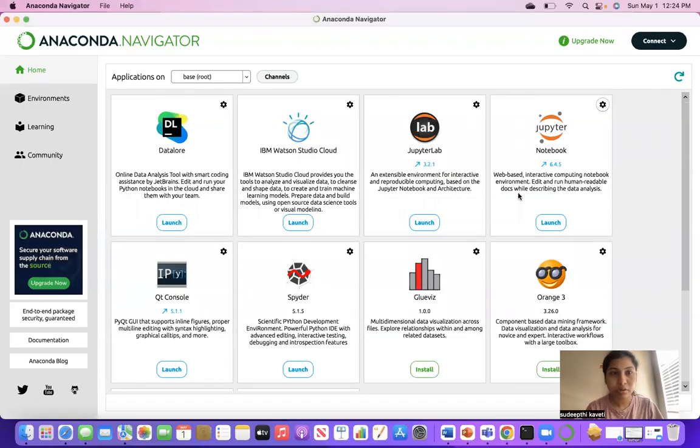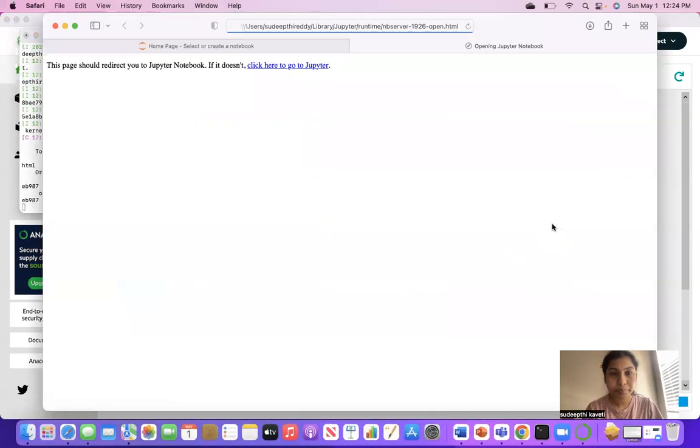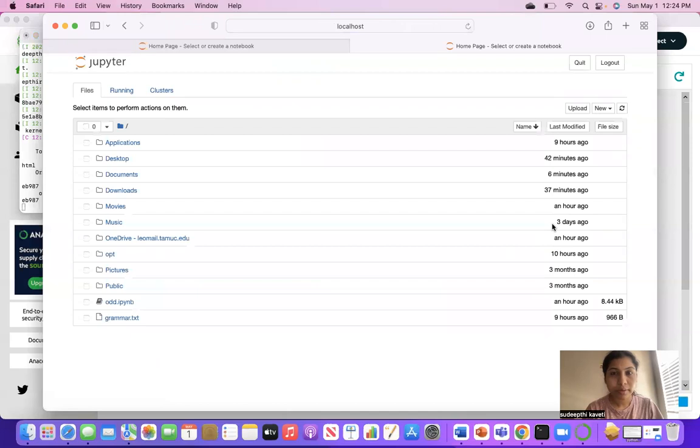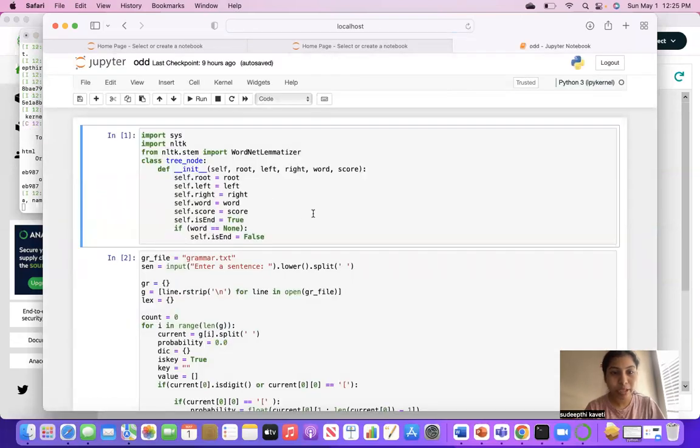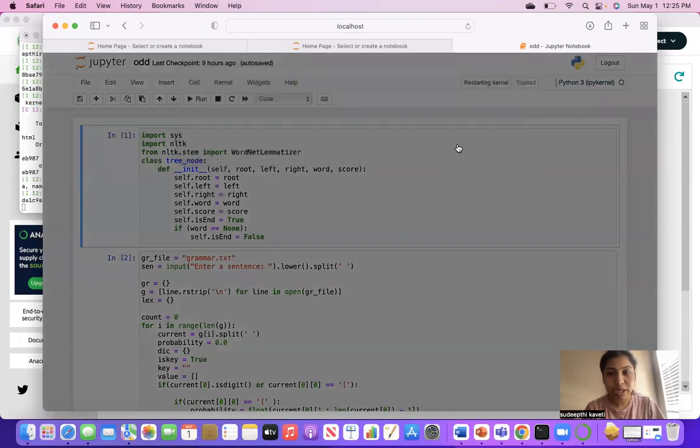Yeah, this is the Anaconda Navigator, and I'm launching my Jupyter notebook. After opening this, initially we have to upload the grammar we have developed and the Python code. And now I am opening my Python code. This is my Python code with two kernel cells. First, I'm clicking on Kernel, Restart and Run All.